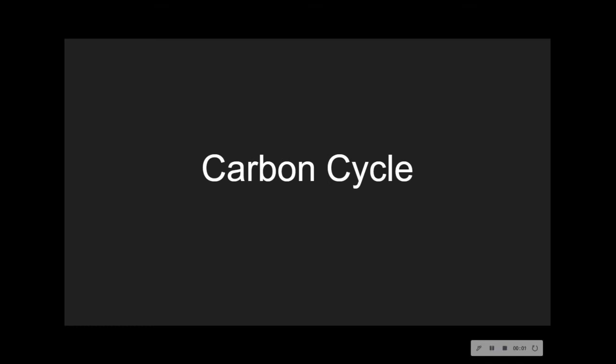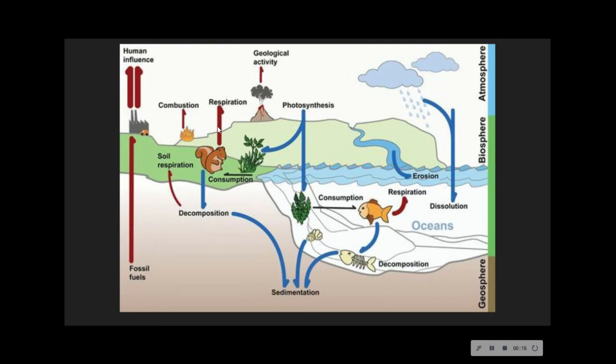Okay, so our last section of Earth science, our last unit of Earth science, is going to be about the carbon cycle and how we have climate change over time. So, carbon cycle, pretty simple. If you look at this, carbon will move throughout the atmosphere, biosphere, and geosphere, and it will be normally based